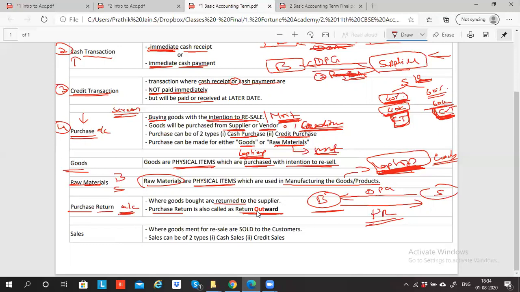Any doubts in purchase return point? Yes, sir. Kushal, Nikhil, both of you comfortable? Yes, sir. Sorry, Ayush and Nikhil. Sorry. Comfortable. Next is sale.